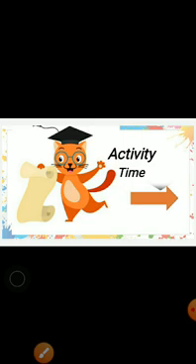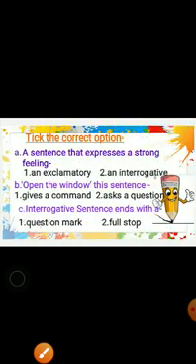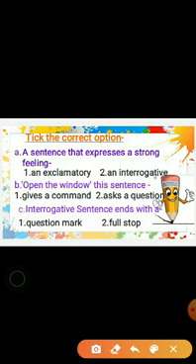Now let's recall with the help of this activity. Take the correct option. A sentence that expresses a strong feeling is called an exclamatory or an interrogative sentence? Yes, you're right, an exclamatory. Next, open the window.